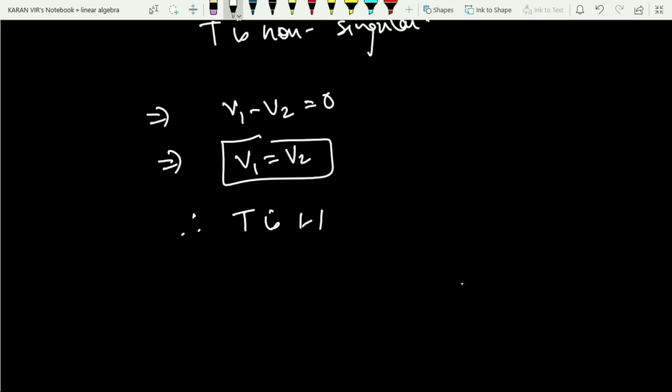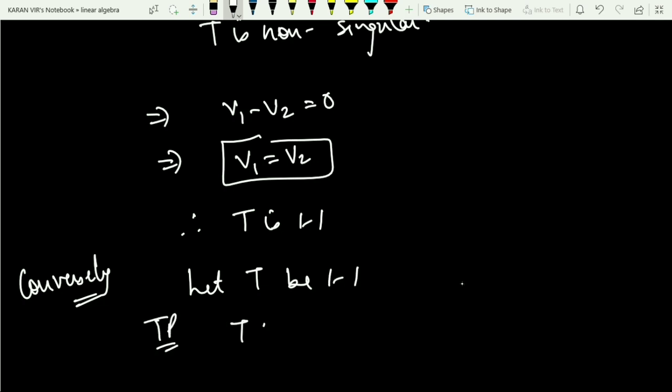Conversely, as I have said, the result is a very strong result, so it needs to be proved in both ways. So conversely, let T be 1-1. Now what do you have to prove? You have to prove that the map T, which is defined from V to W, is non-singular. So you can use the fact that T is 1-1.